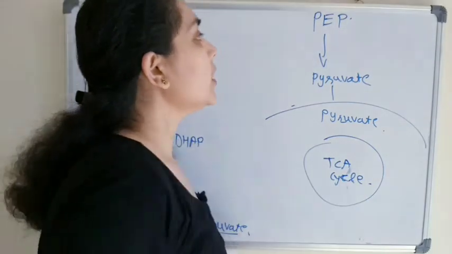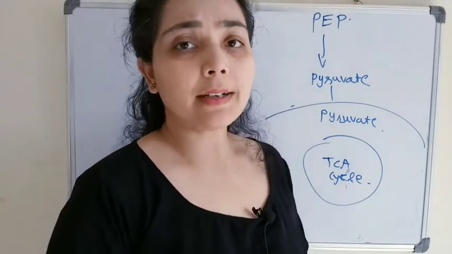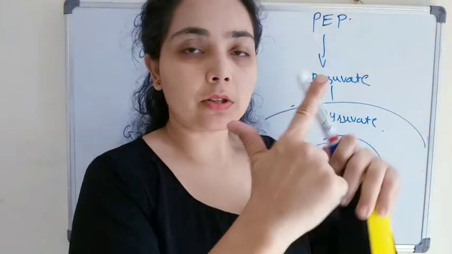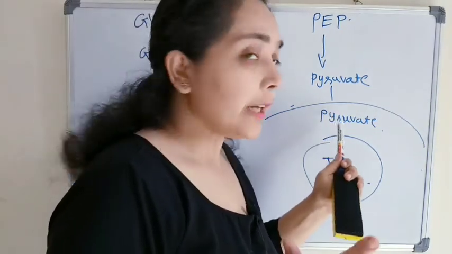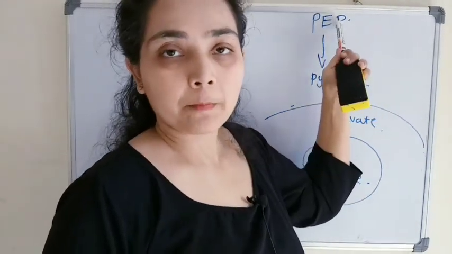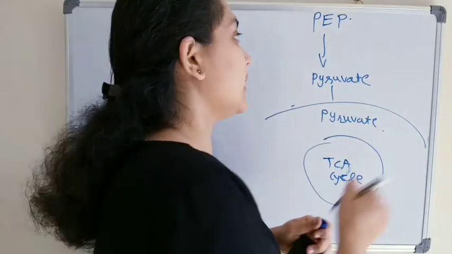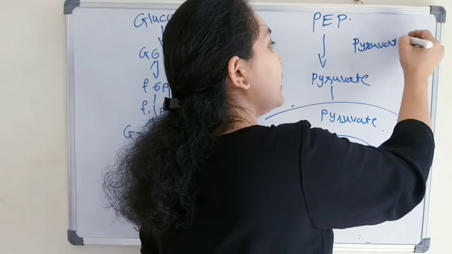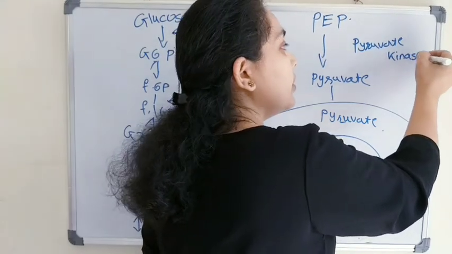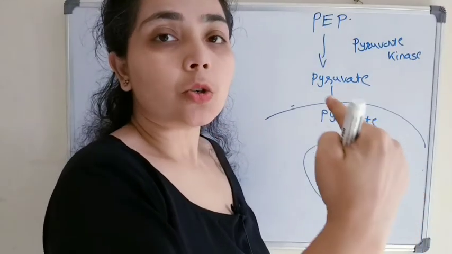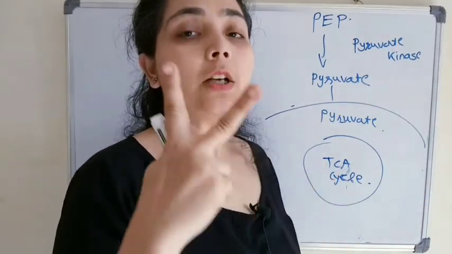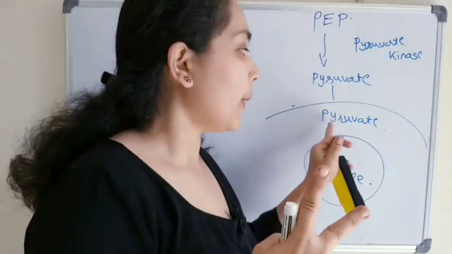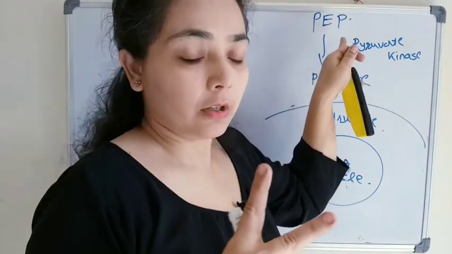Okay, TCA cycle or Krebs cycle. So let's start the process. The first thing, to reverse the process of glycolysis, we need to convert pyruvate to phosphoenol pyruvate. But in this step, the original enzyme was pyruvate kinase. Okay, this is an irreversible step, so different enzymes are required. Actually, two enzymes are required which will help in the conversion of pyruvate to phosphoenol pyruvate.